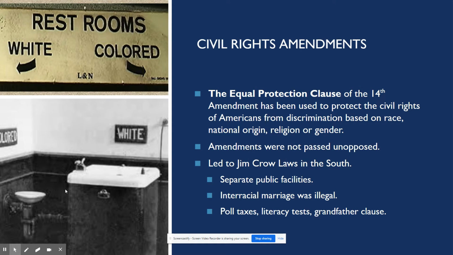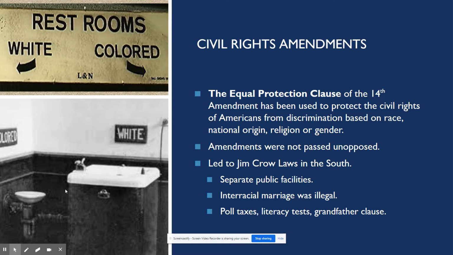For example, poll taxes meant that African Americans had to pay a tax before they were able to vote. Most of them were not able to pay it, so they couldn't vote. Some states required literacy tests for African Americans to be able to vote. Most of these African Americans had previously been slaves, or their parents or grandparents had been slaves.